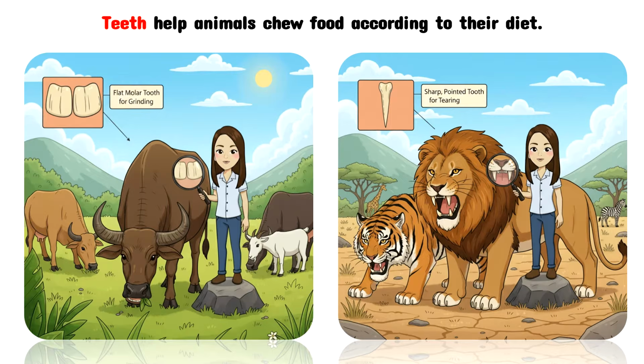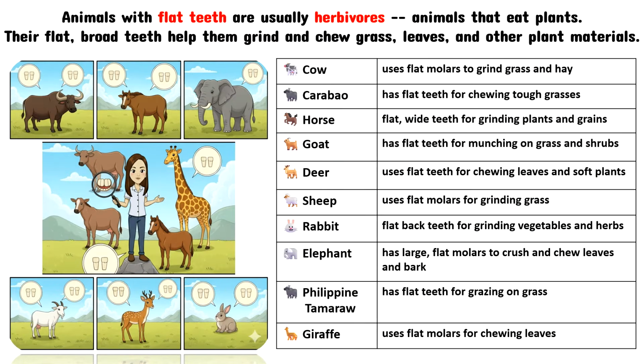Tooth structure is another significant physical adaptation that helps animals efficiently chew their food. Animals with flat teeth are usually herbivores, or those animals that eat plants. Their flat, broad teeth help them grind and chew grass, leaves, and other plant materials. Here are examples of animals with flat teeth: cow, carabao, horse, goat, deer, sheep, rabbit, elephant, Philippine tamaraw, and giraffe.